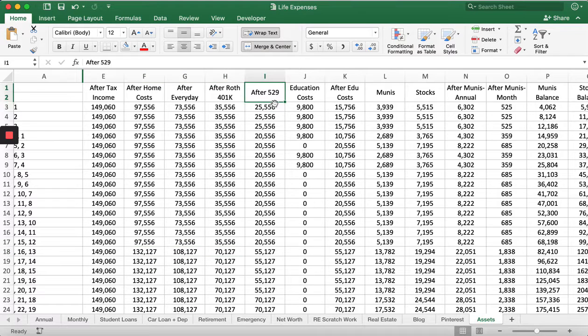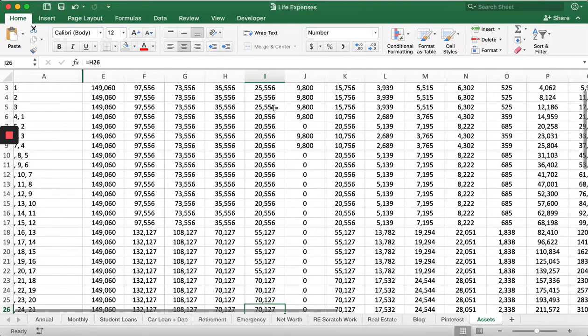Then we have the 529. So the 529 is the plan to save for children's education. And so I'm saying, I'm going to put in about 10 grand a year. These are 10 grand. This is increased to 15 grand.